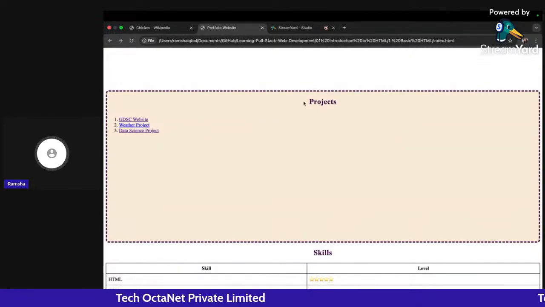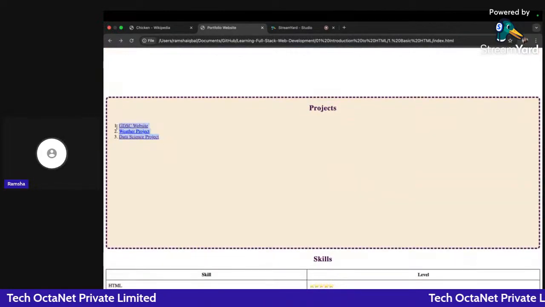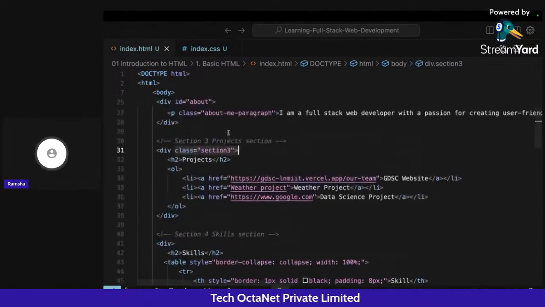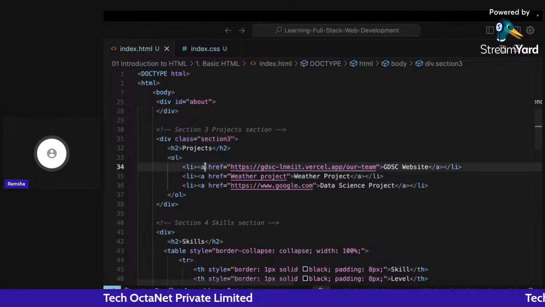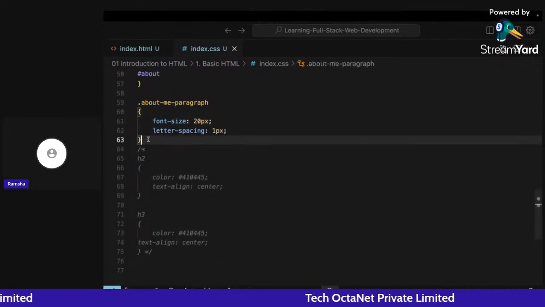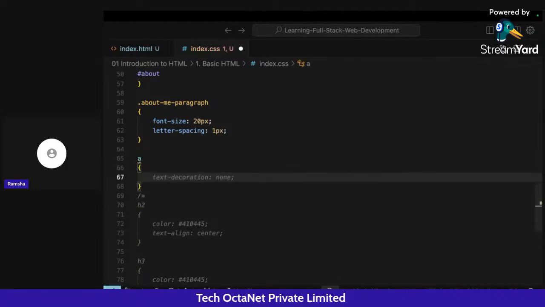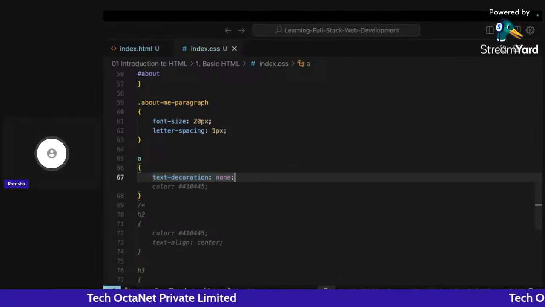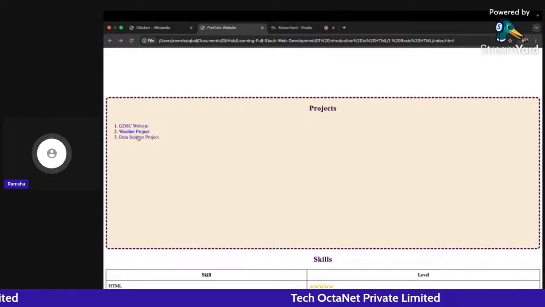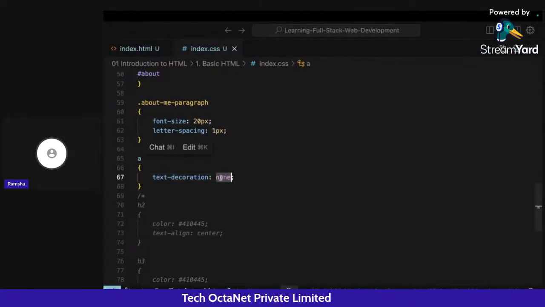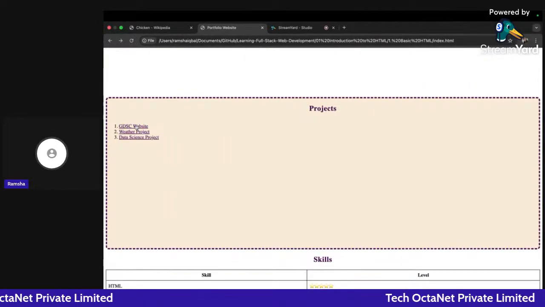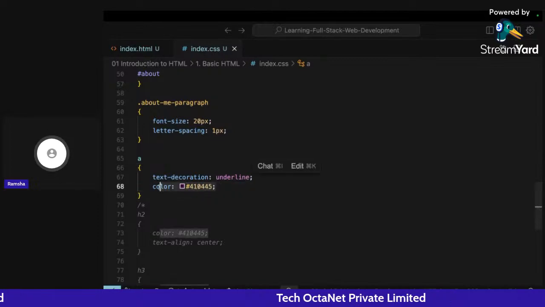Now I will also beautify these links that we have here. How can we do that? If we go to the section 3 that we have here, we can simply target anchor tags. And right here, text decoration none. If you go back, you see we don't have any text decoration now; we are not getting an underline. If you want an underline, you can write underline here, and you can also give the color of the underline, like this particular color.